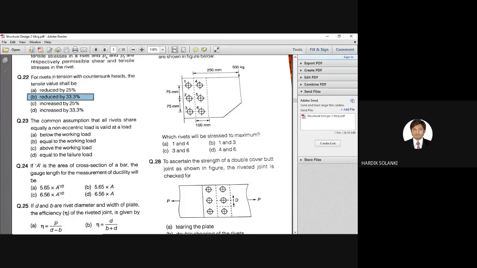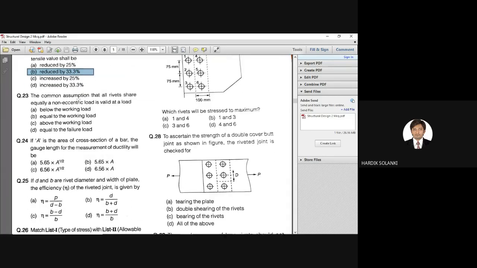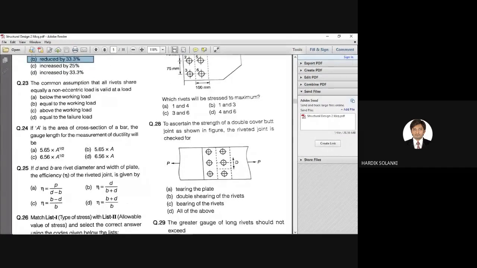All right. So correct answer for question number 22 is B, reduced by 33%. Whenever we are providing rivets in tension with countersunk head, now there are different types of rivets and different types of heads for that. For this specific type of head, whenever we provide this type of rivet in a tension member, we need to reduce the tensile value by 33.3 percent. Right. To the next question, question number 23.